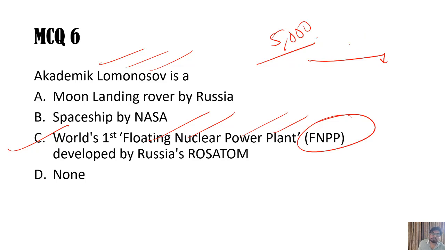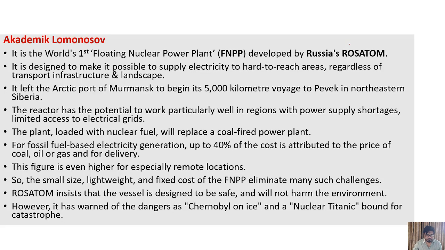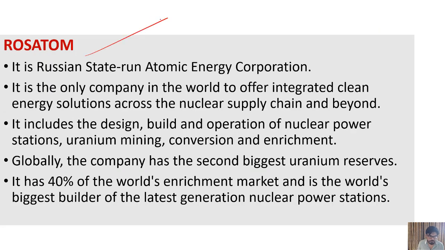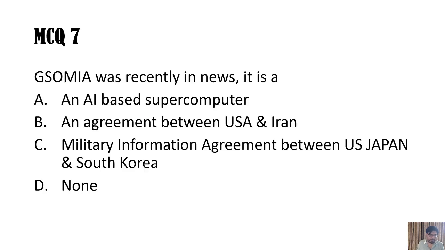So it will be an extremely important source in those areas, because Russia is focusing more on the eastern part now. So that's important. So it is the first floating nuclear power plant, and Rosatom actually has built this first FNPP. Rosatom is the state-owned atomic energy corporation. Okay, next, GSOMIA. GSOMIA was recently in news.